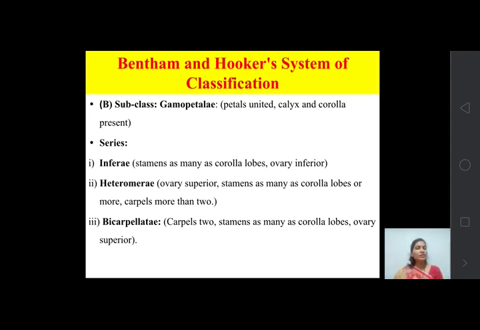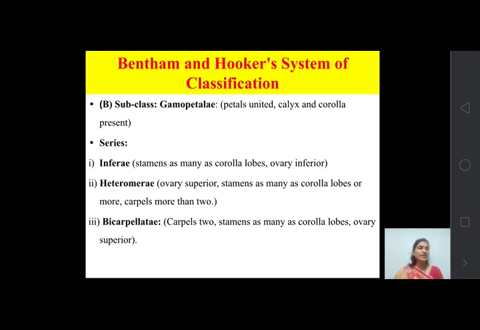Again one point, it shows the difference between Heteromeri and Bicarpellatae is carpels more than 2. Carpels are a unit of gynoecium, and the gynoecium is made up of carpels, and if the carpels are present in more than 2 in number, then it is included in Heteromeri.